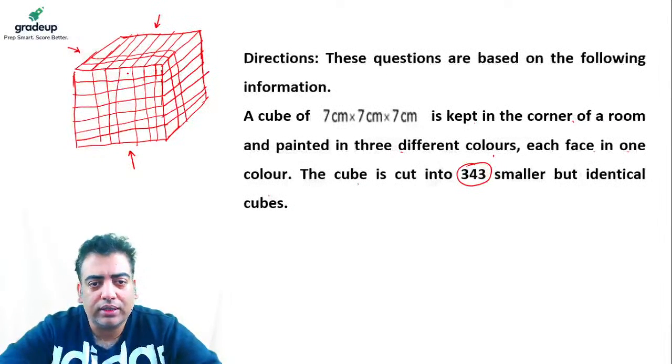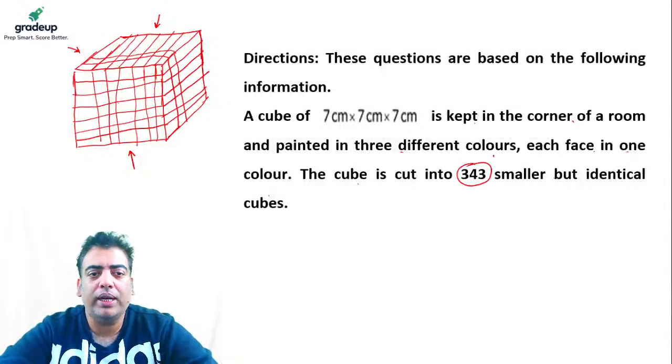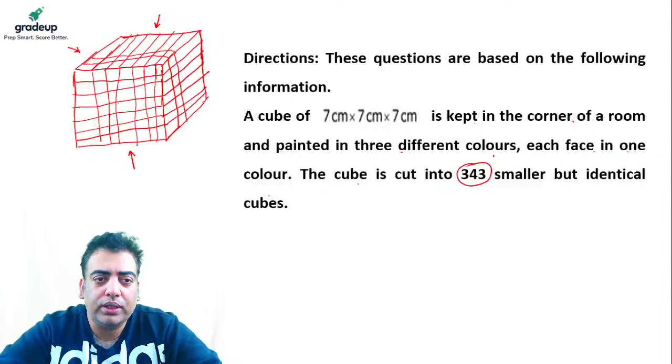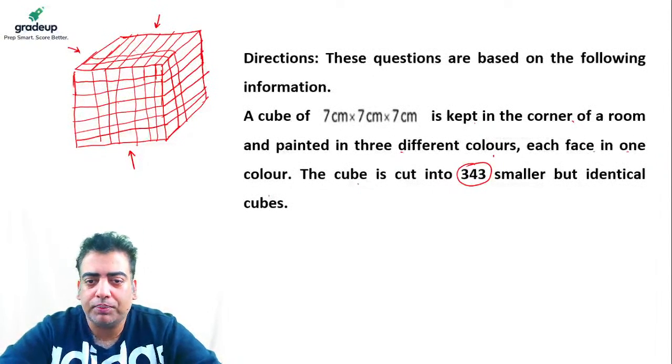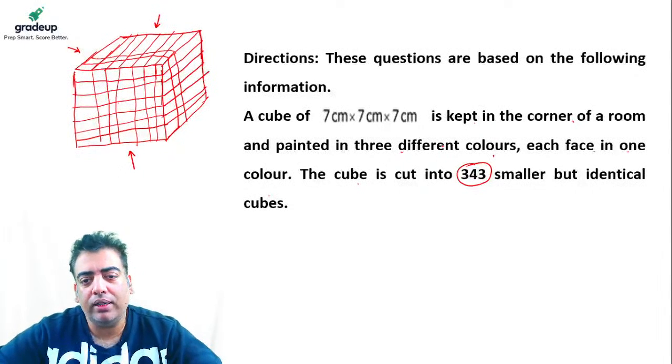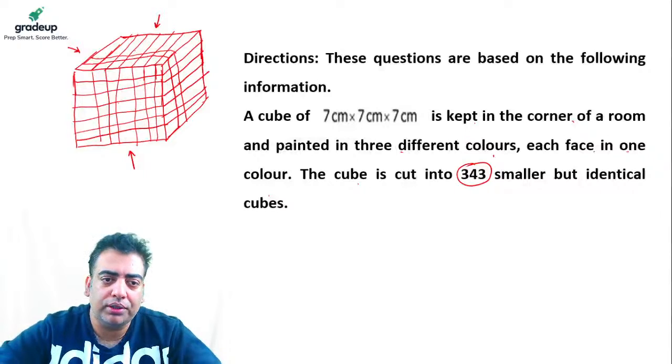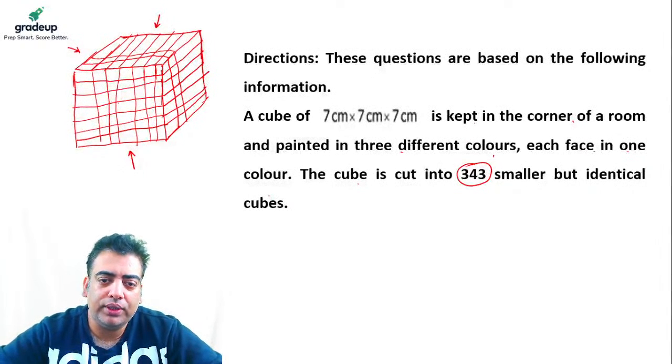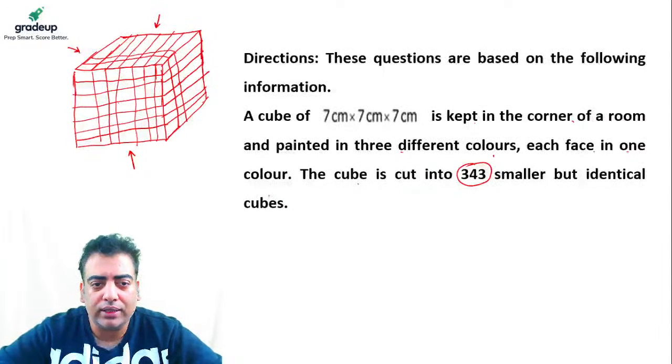Now in this case, the type of questions being asked are based on how many cubelets there are whose exactly one side is painted, or two sides are painted, or three sides are painted, or none of the sides are painted. So please keep in mind, whenever you come across such a question based on painting of a cube, the cubes whose exactly three faces are painted